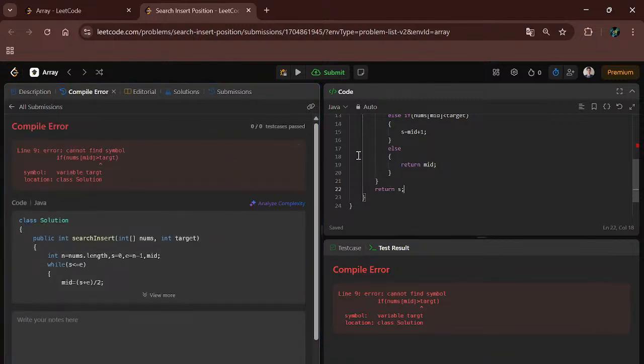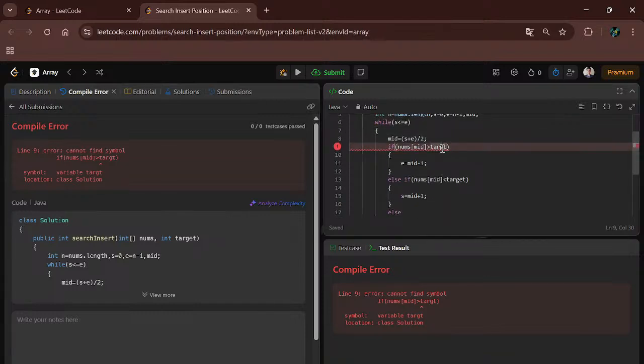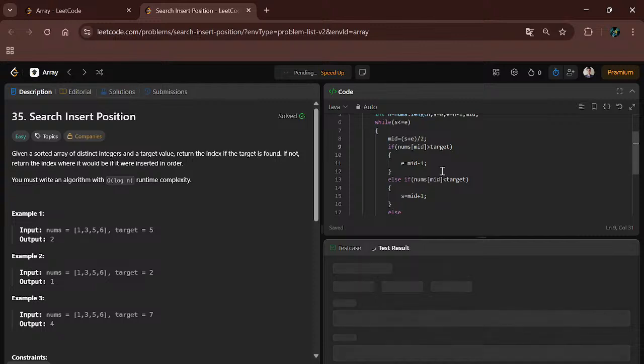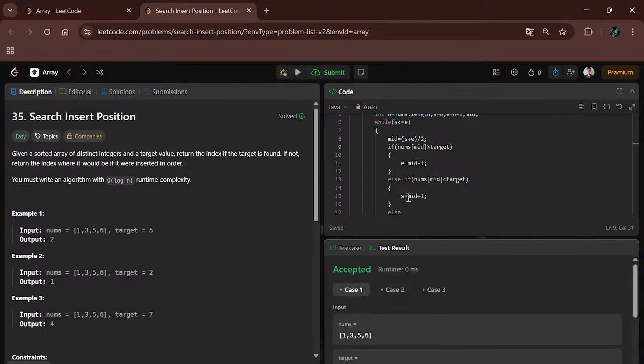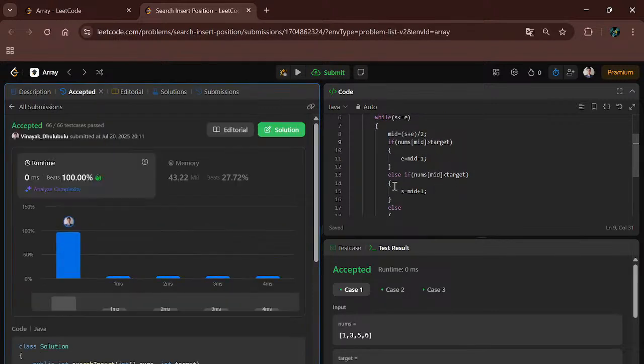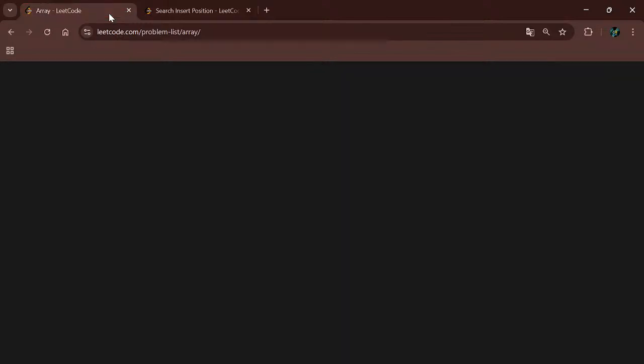Here is a spelling mistake. Let's compile the code. Our code is successfully compiled and all test cases run successfully. Let's submit the code. You can also write at the starting nums of mid equal to target, and then you can follow this, and you can also follow this. I hope that you understand. Let's go to the next problem.